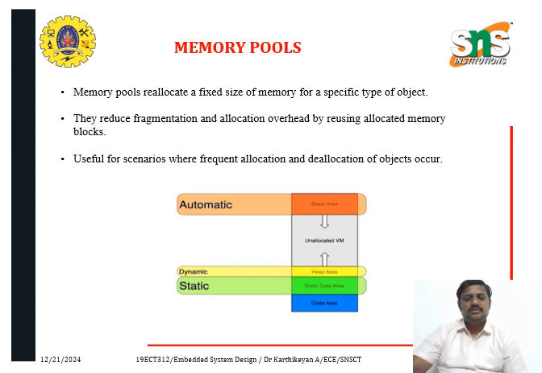This is the memory pools. In memory pools we have automatic, dynamic, and static. With the help of both automatic and dynamic memory allocation we can use memory pools. It is also a type of object-oriented approach and is helpful because memory fragmentation and allocation overhead are reduced by pre-allocating memory blocks. Thank you.